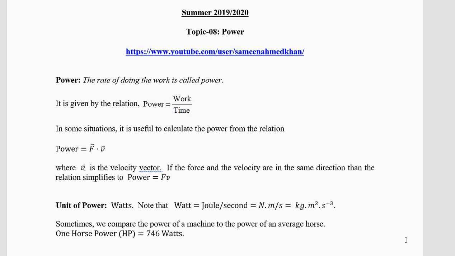So power is the rate of doing work. Power equals work by time. There are other ways to define it, but in simple mathematics, we say power equals work divided by time. Total work by total time.